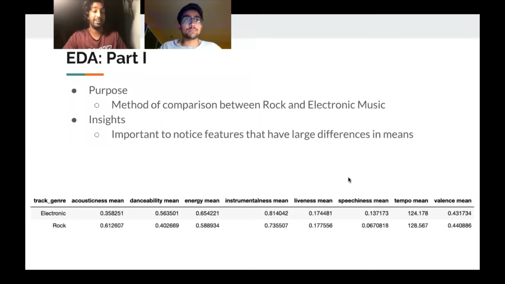For our exploratory data analysis, the first thing we did was merge the track and features tables, and the purpose of this was to give us a method of comparison between rock and electronic music. Additionally, the insight this gave us was that it allowed us to notice important features that had large differences in means. For example, we saw that there was a large difference in danceability means between rock and electronic music in this table.